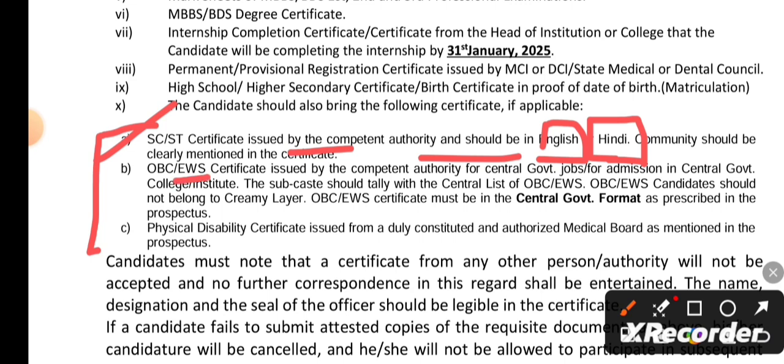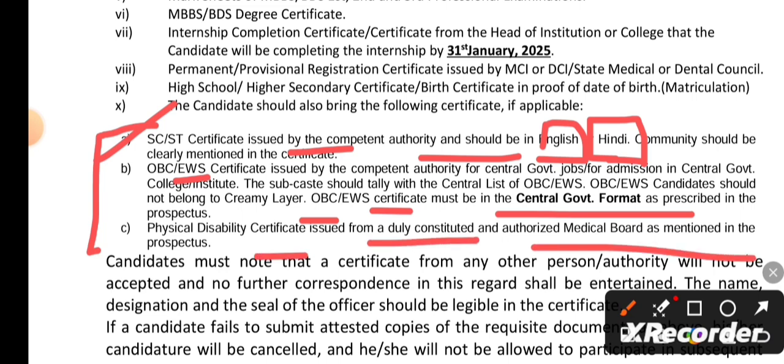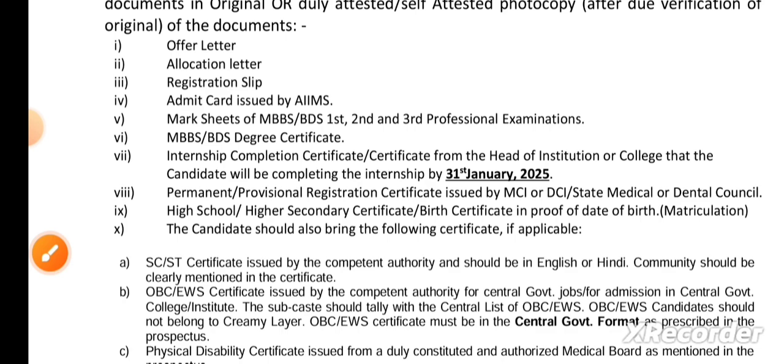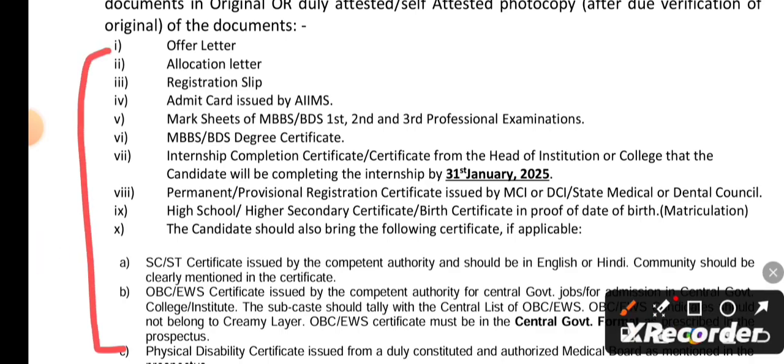Just check your community reservation certificate whether it is in English or Hindi. For OBC and EWS, the certificate must be in the central government format, as I've already discussed in the last part of the video. That is, the OBC and EWS certificate should follow the annexures of the central government format. And if you are a physically disabled category candidate, then you have to submit your physical disability certificate also at the time of admission. So please make a checklist of all the certificates, because these are the most important ones you have to carry at the time of admission.